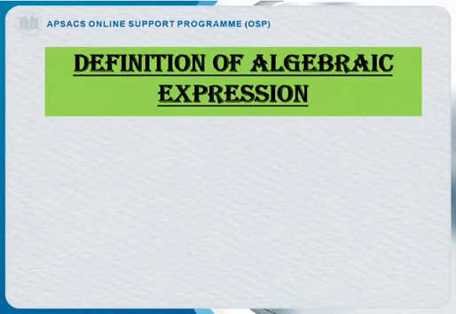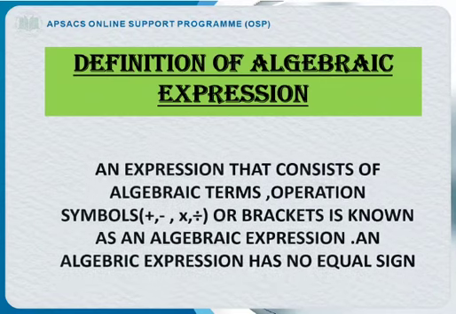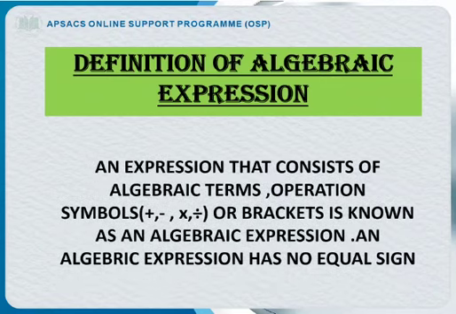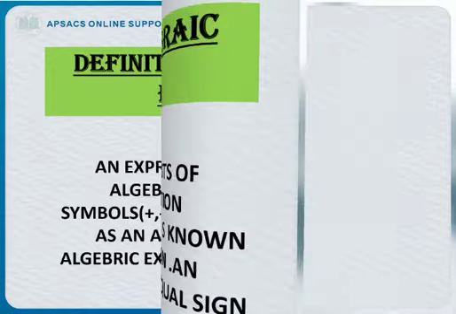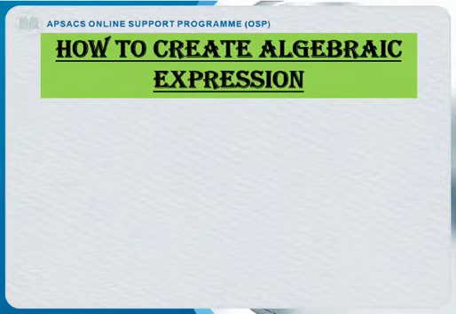Now we are going to learn about algebraic expression. What is an algebraic expression? An expression that consists of algebraic terms and operation symbols, means add, subtract, multiply, also known as product, divide or bracket, is known as an algebraic expression. An algebraic expression has no equal sign. Let's see some of the examples of algebraic expression and how to create an algebraic expression.